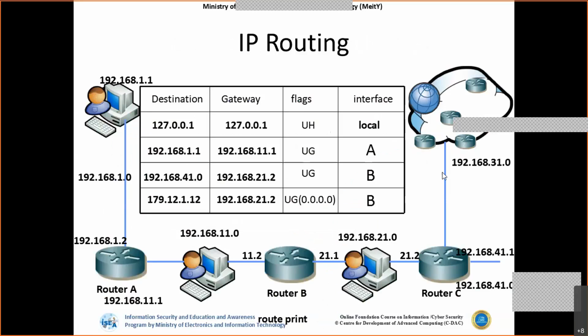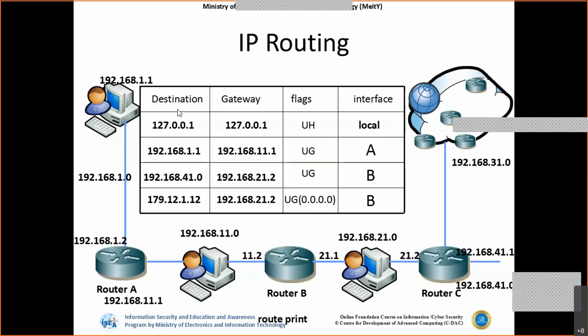Whenever we see the routes, this is how it looks. For the destination, what is the gateway? Whenever we are sending a packet from one network to the other network, there should be some intermediate device, like a translator. Like if someone knows Hindi and someone knows Telugu, there should be a translator to convert Hindi to Telugu. Similarly, we have a gateway device, specifically routers, which understand both networks and send the communication from one network to the other.